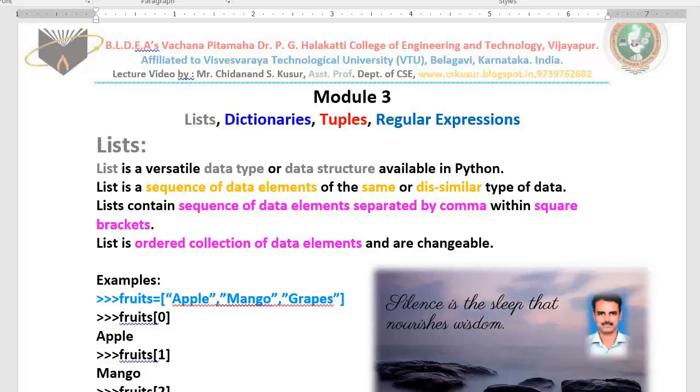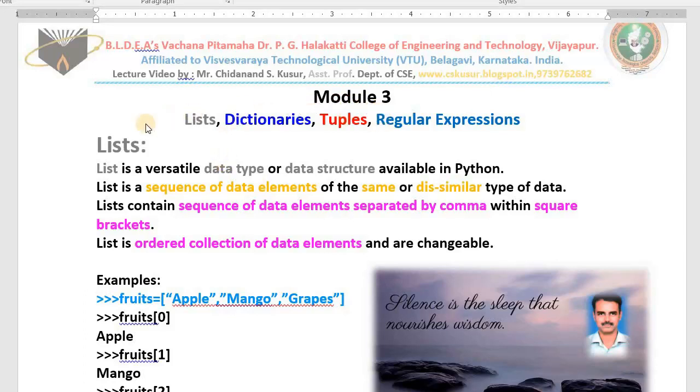Hello dear students, in today's class I start the next module for you, that is lists, dictionaries, tuples, regular expressions. Hello my dear mechanical engineering students, don't worry, I will complete the syllabus for you. I have been teaching all the topics slowly so that you can understand and learn them, and after completing your engineering course you can get jobs in the field of IT also. That's why I am putting in the effort. Please follow me and reply to my lecture videos also. I will complete this module early. Please don't worry. Okay? Thank you.